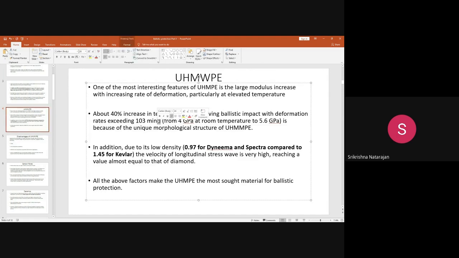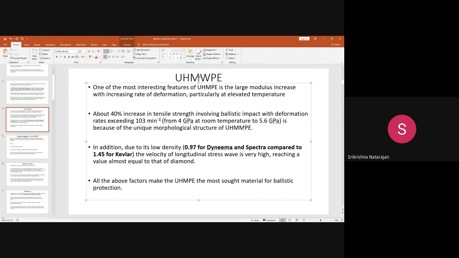the salient features of this UHMWPE, it has a large modulus increase with the rate of deformation, particularly at a higher temperature. With the increase in the temperature, the modulus also increases, and the tensile strength also will increase when the projectile is impacted. This happens because of the unique morphological structure of the UHMWPE.